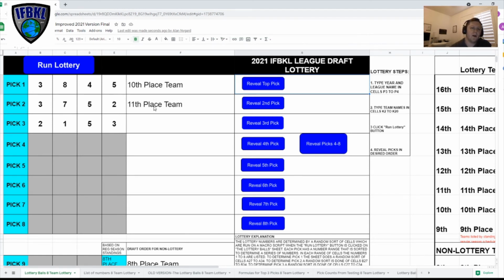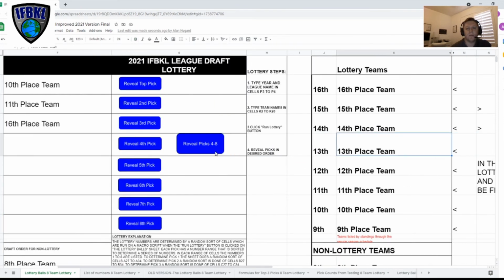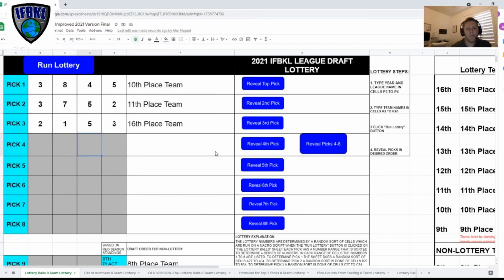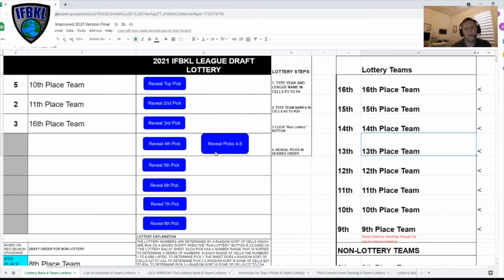This will rerun if this team equals this team, it reruns to get a new team. And then it does the same for the third pick. So in this case, the winners of the lottery are the 10th place team, 11th place team, and 16th place team. And then the next thing it's going to do is just reveal the picks in the order of the standings. So this way, the last place team could move down at most 3 picks.